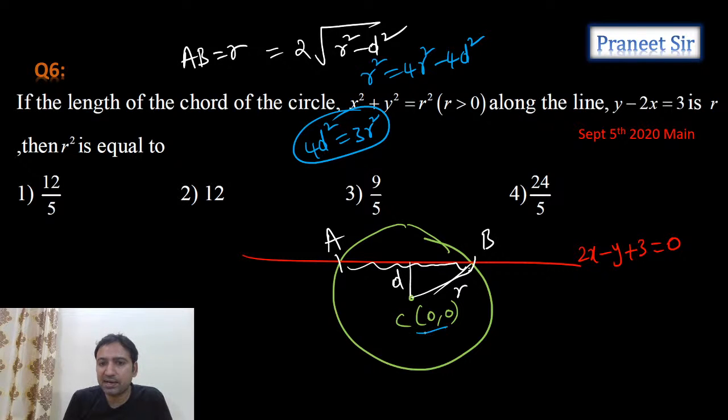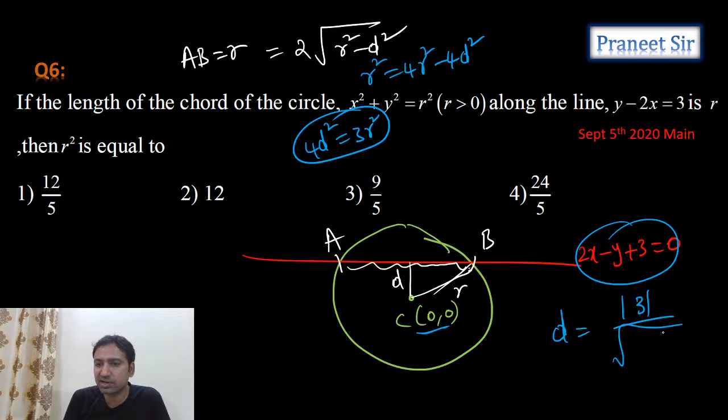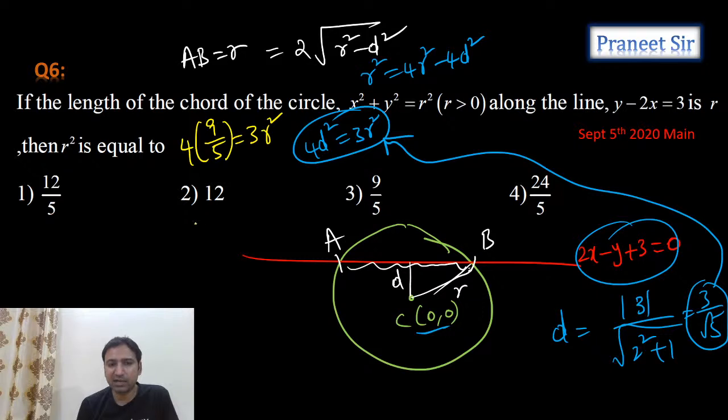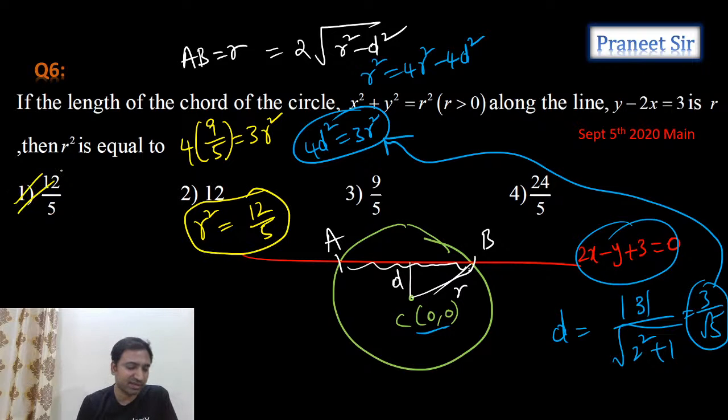What is the perpendicular distance from 0, 0 to this line, guys? Distance d equals mod 3 by square root of a square plus b square, which equals 3 by root 5. If we substitute 3 by root 5 here, how much are we getting, guys? 4 into 9 by 5 equals 3r square. So now tell me, what is the r square value? 4 3s are 12, so 12 by 5. Yes, r square value is 12 by 5. First option is the answer.